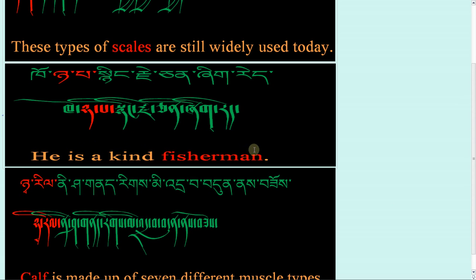Nyapa meaning fisherman, nyingje meaning kind, shik meaning is in this case. Shik re meaning so he is one of those. That's kind of what it means. So he is a kind-hearted fisherman, or he's a kind fisherman. Ko nyapa nyingje jen shikre.